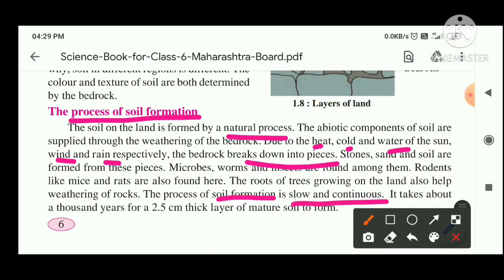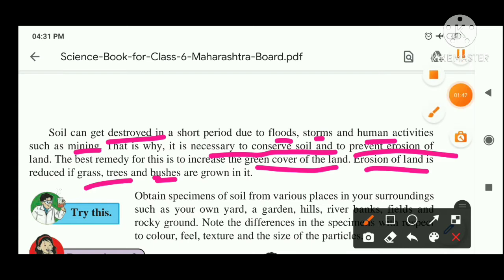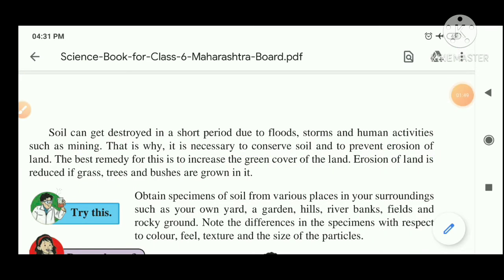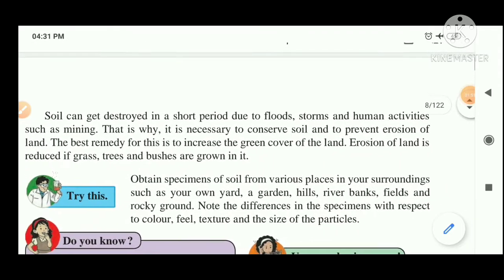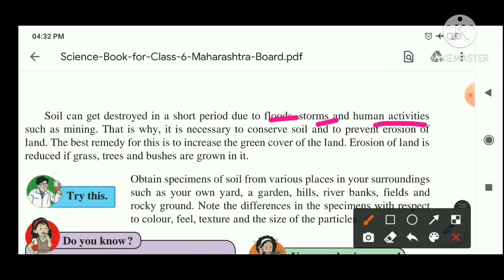This is a very slow and continuous formation. A 2.5 centimeter thick layer of mature soil takes 1,000 years. Soil gets destroyed in a very short period of time due to floods, storms, and human activities like mining. Hence, it is very necessary and important to conserve soil, which is only possible when we increase the green cover on the land by growing grass, trees, and bushes on it.